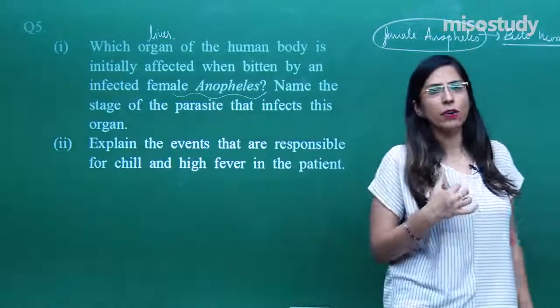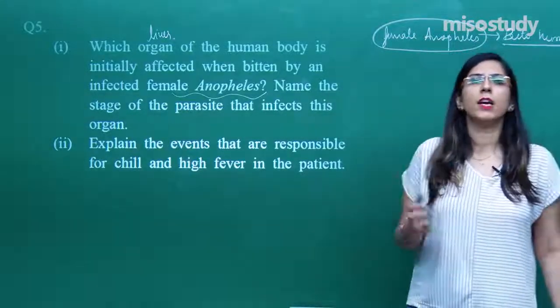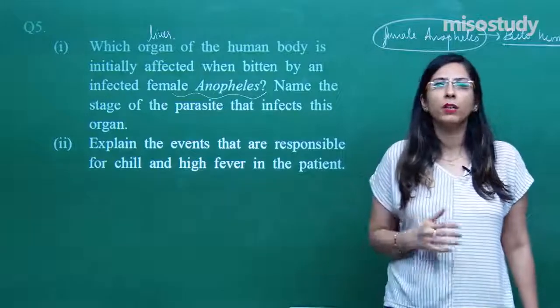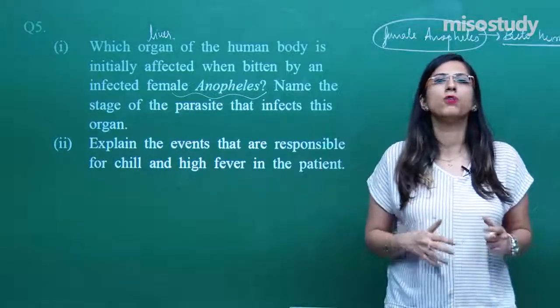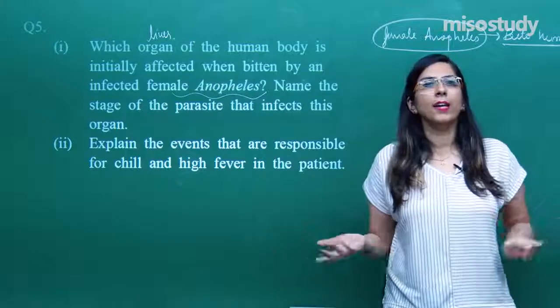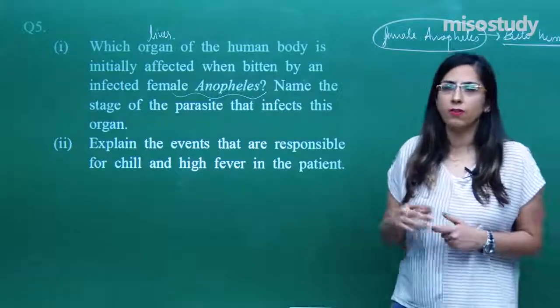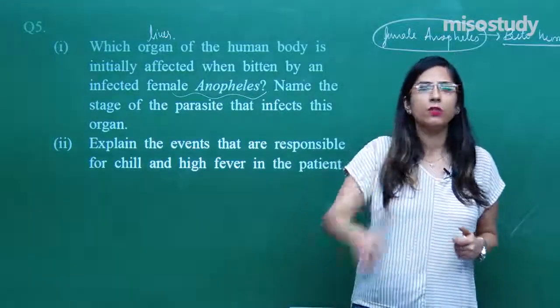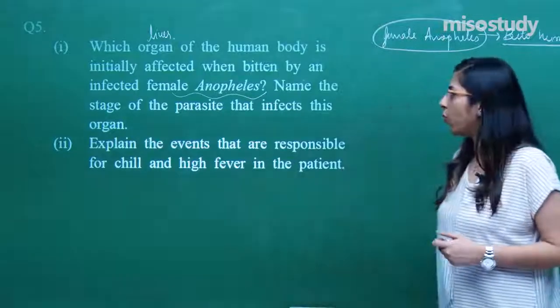Whenever they take up all these gametocytes, they move over there, and in the midgut they develop into male and female gametes. After the fusion happens, the ookinete is formed, and again numerous sporozoites are formed in the salivary gland. And like this, the whole cycle goes on.